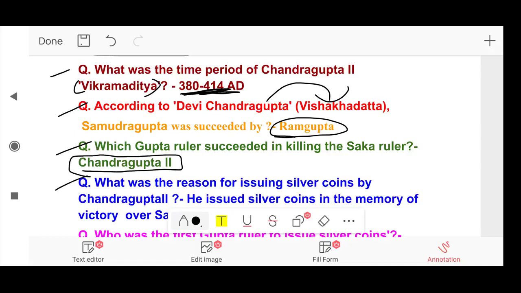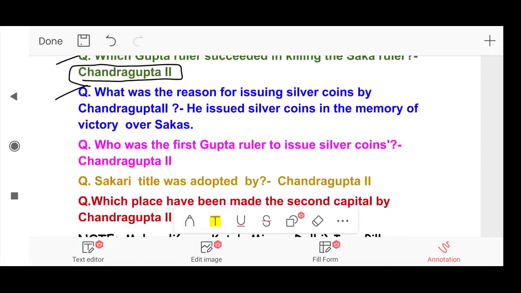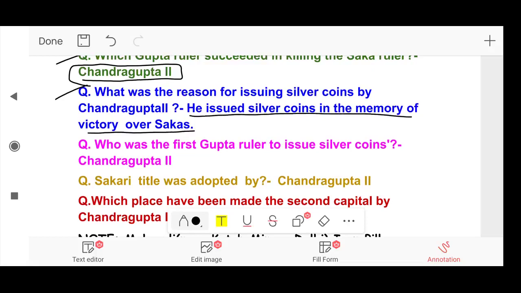Next question. What was the reason for issuing silver coins by Chandragupta II? He issued silver coins in memory of victory over Sakas. He defeated Sakas, and to commemorate that, he issued silver coins. Remember this.